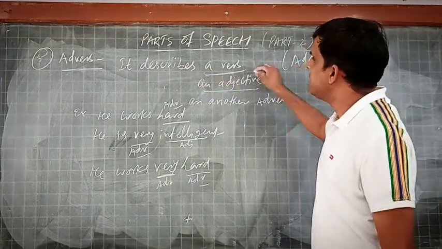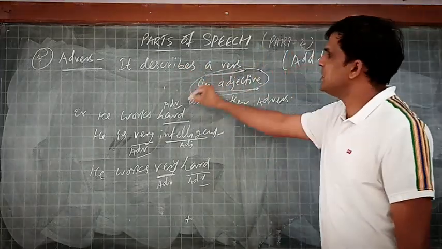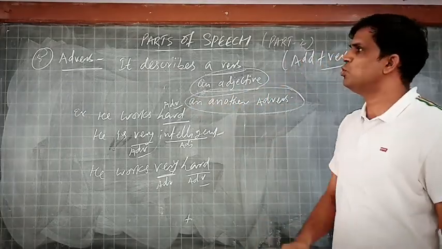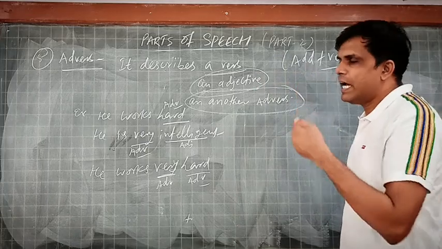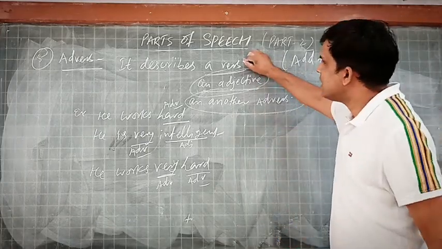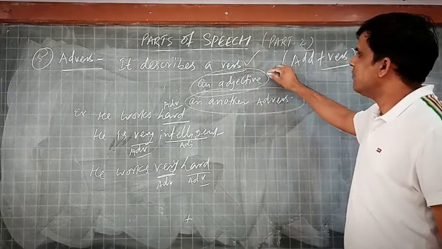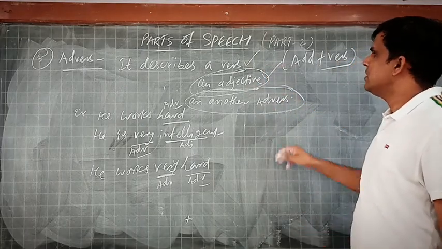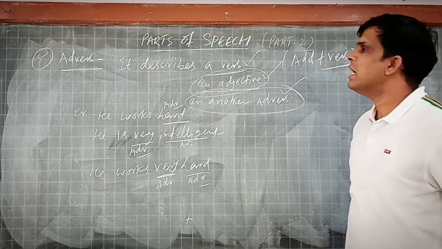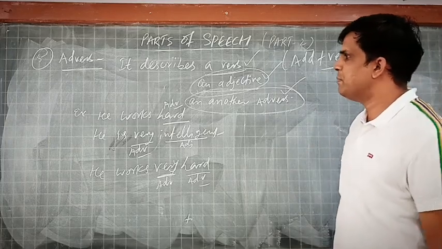It may describe an adjective too, or it may describe another adverb too. It means an adverb is a word which tells something extra about a verb, about an adjective, or about another adverb. It is called an adverb. See the examples.